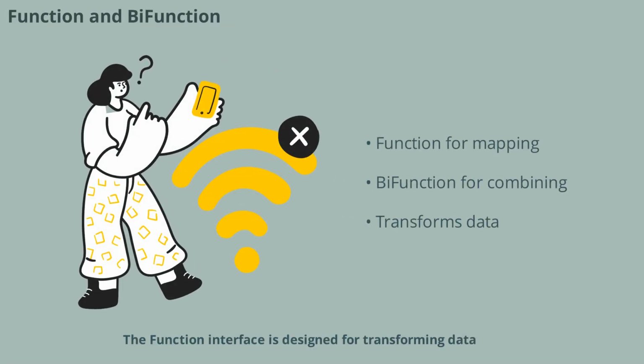Function interface is designed for transforming data, taking one argument and returning a result. BiFunction extends this by accepting two arguments and producing a result. These interfaces are commonly used in mapping and reducing operations, especially with streams. Understanding how to implement and apply Function and BiFunction can help you solve a wide range of problems efficiently, which is often tested in interviews.